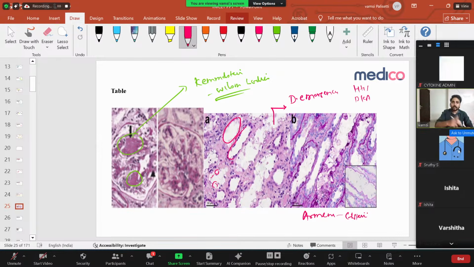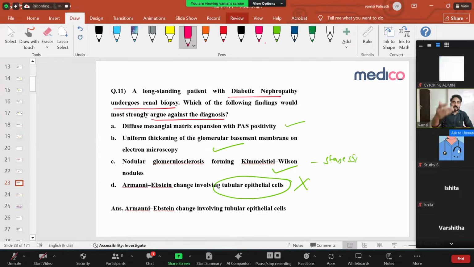Okay. So today's option will be tomorrow's question. That is what I said. In this question they ask only about glomerular nephropathy. All three of those options are glomerular things. The other one is only a tubule thing. Because diabetic nephropathy chronically won't affect tubules, we eliminated this option and selected the other three options as correct. But I mentioned Armanni-Ebstein change. This will be asked in next year's question. In diabetic emergencies, because of hyperglycemia, it causes damage to tubules. The tubules will be enlarged and glycogen is accumulated. It has PAS positivity. That is what is called Armanni-Ebstein change in tubular epithelial cells.